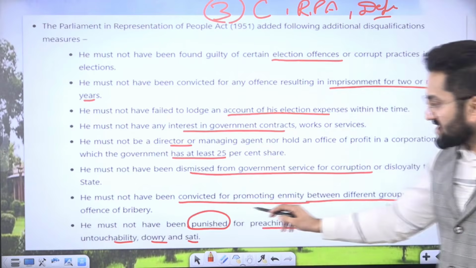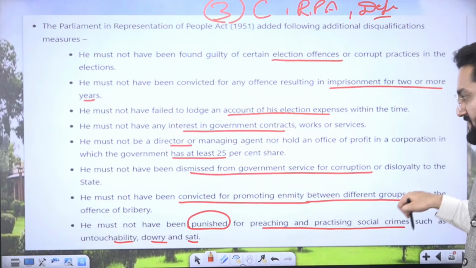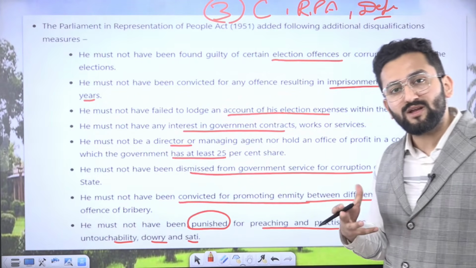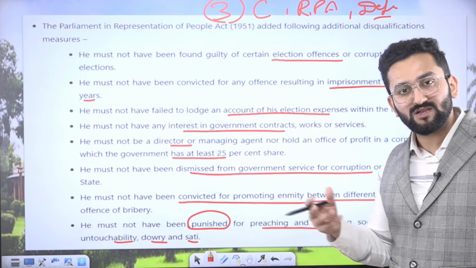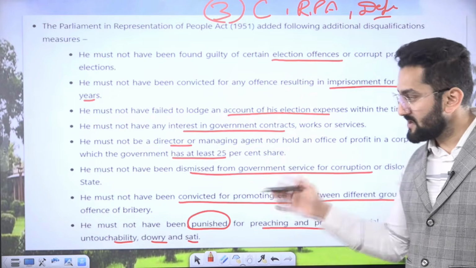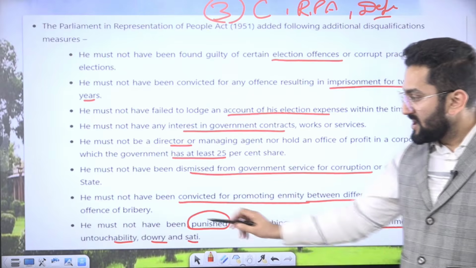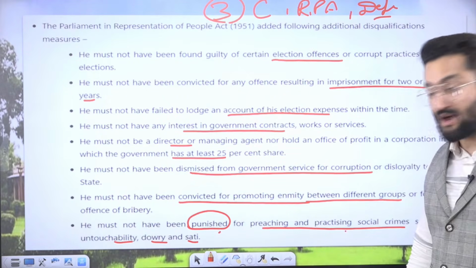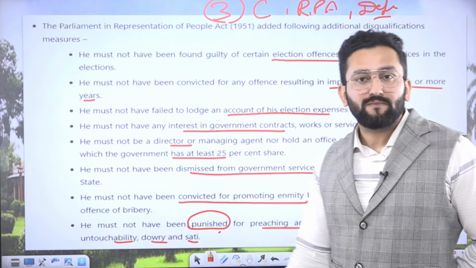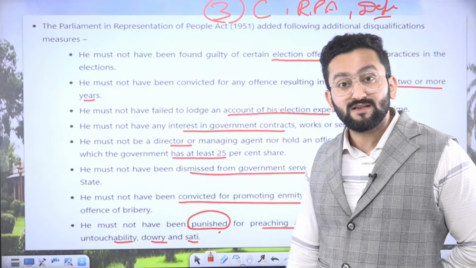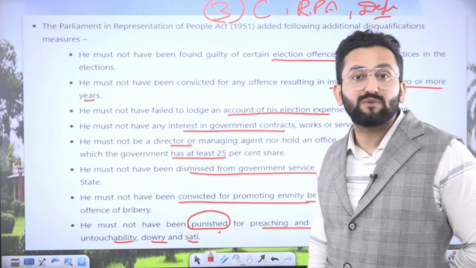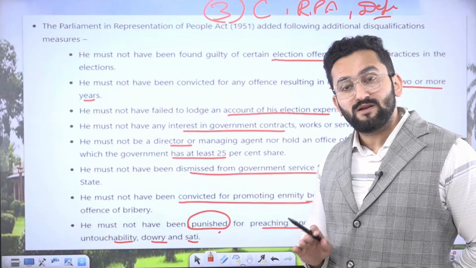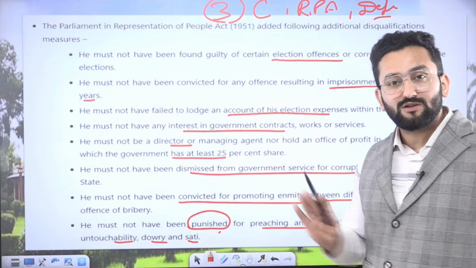He must not have been convicted for promoting enmity between different groups. If you are found doing hate speech due to which there's a riot going on and you are convicted for the same, then you are also gone. He must not have been punished for practicing social crimes. Consider that you have taken dowry and your wife has filed a case and it's proved that, yeah, dowry harassment happened. Then my friend, your political career is also finished.